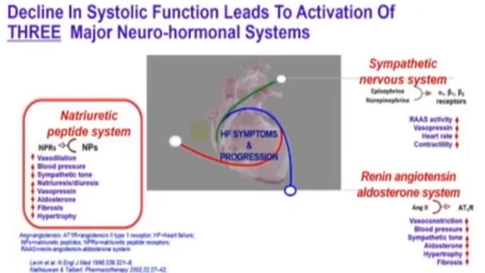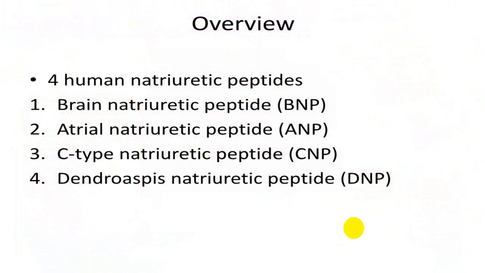So there are three systems, that is sympathetic nervous system, RAS system, and natriuretic peptide. This is protective, while these two will produce damage to the myocardium and worsening of the congestive heart failure.